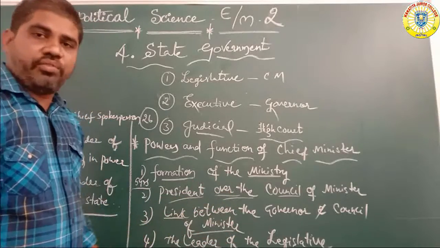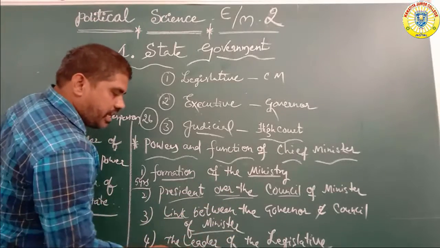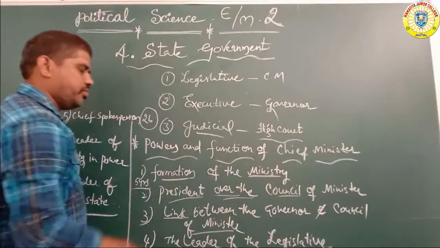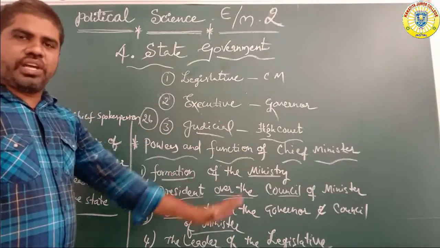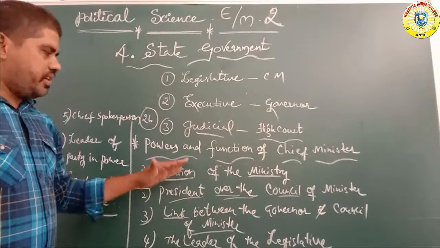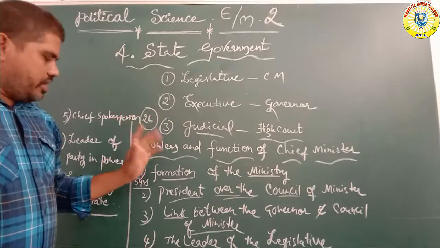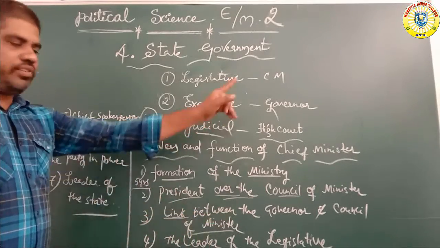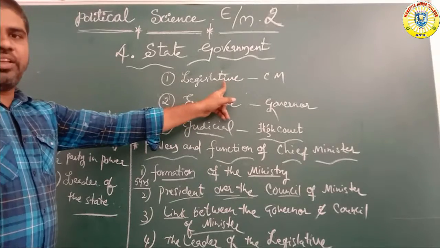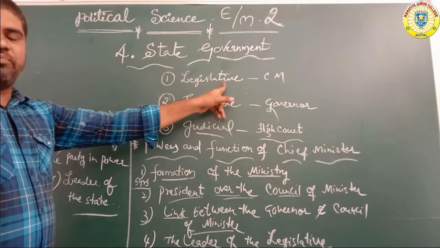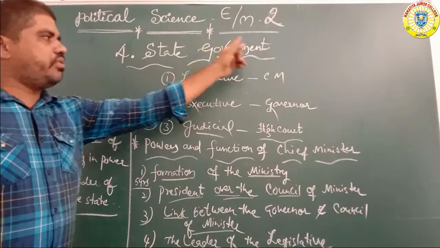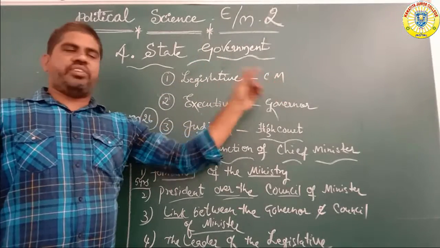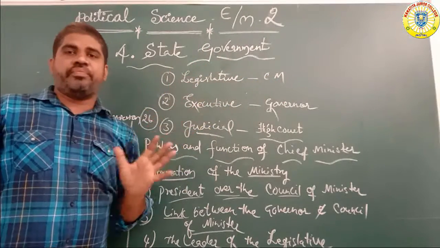Next, number 4, the leader of the legislature. These are the total powers and functions of the chief minister. Next, number 4: the leader of the legislature. So all are members. Who is the legislative leader? The chief minister, the leader of the legislature.